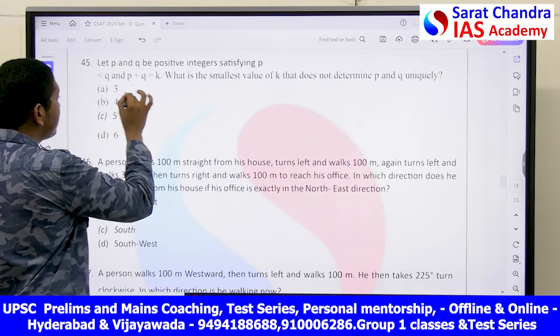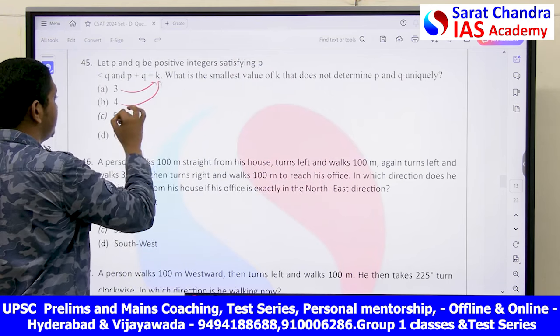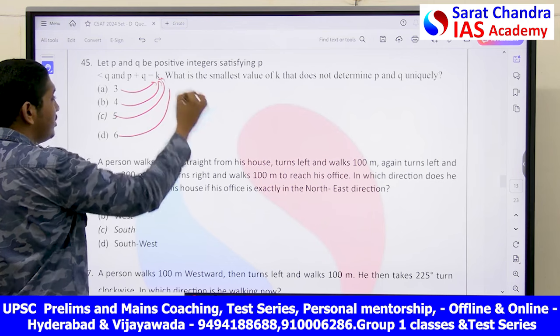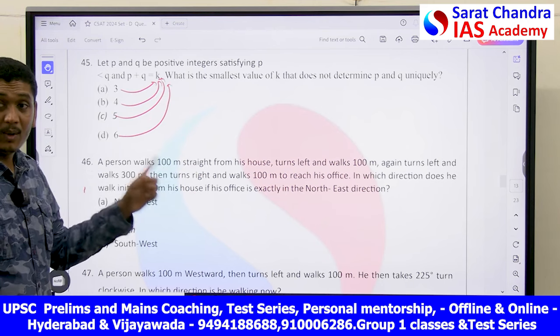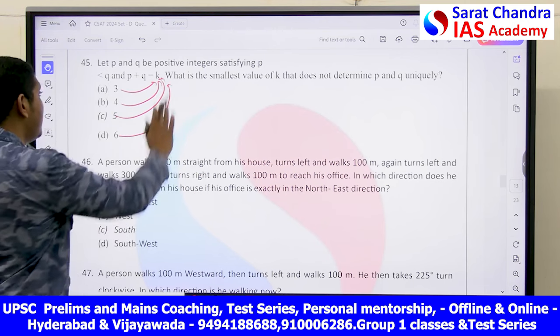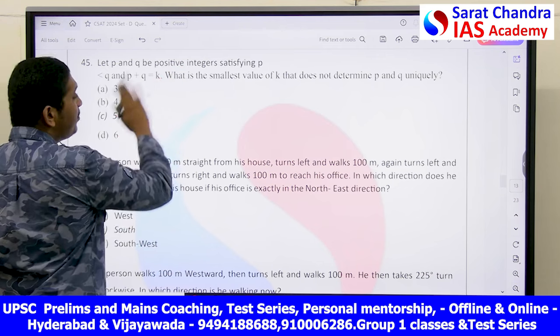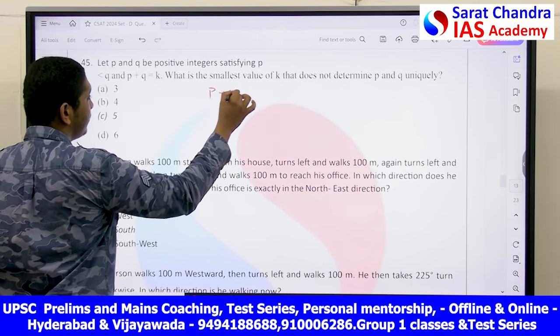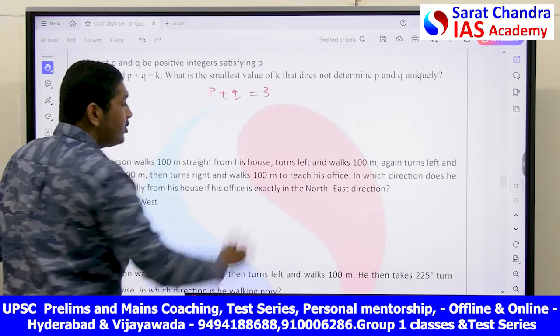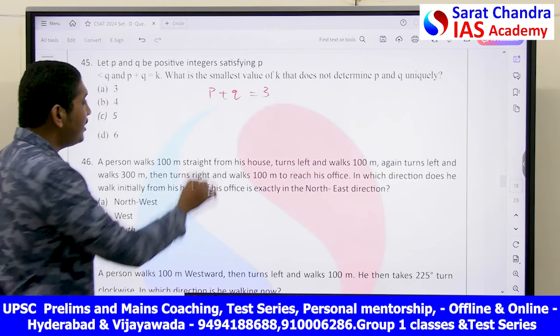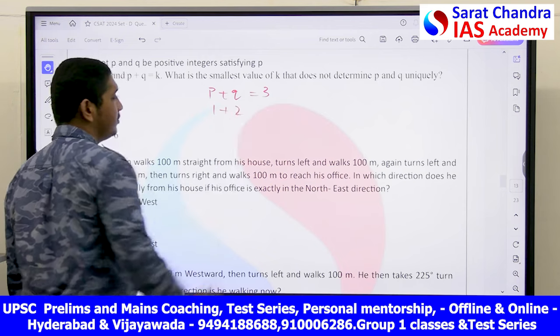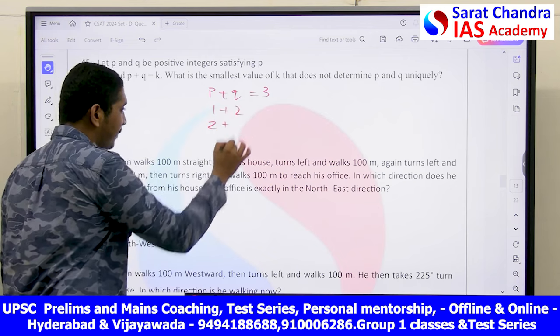Now, let's start putting these options into this. You cannot solve this question directly; only by putting in options can you solve it. Let's say P plus Q is equal to 3. You can write it as 1 plus 2 or 2 plus 1.